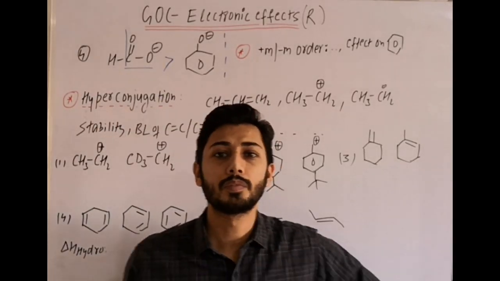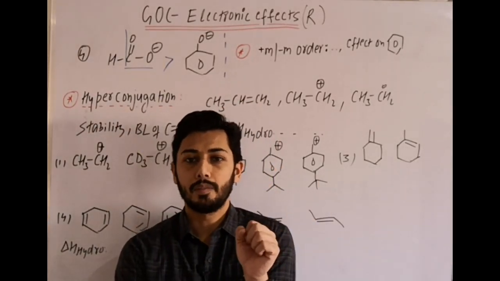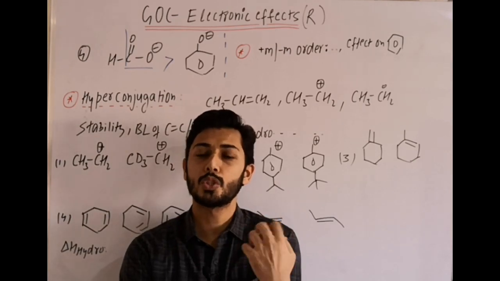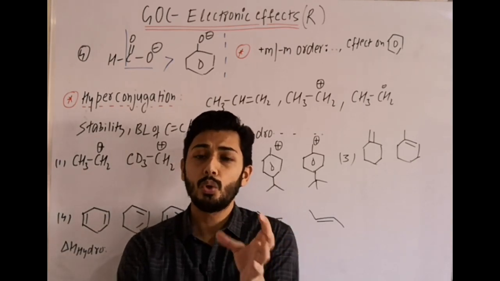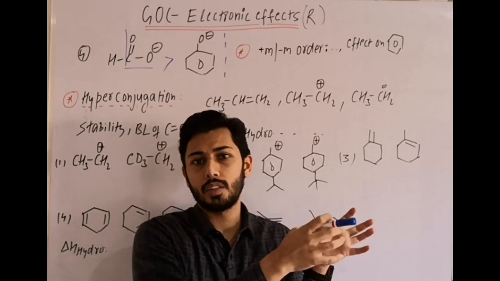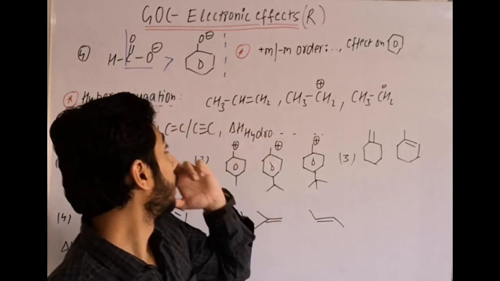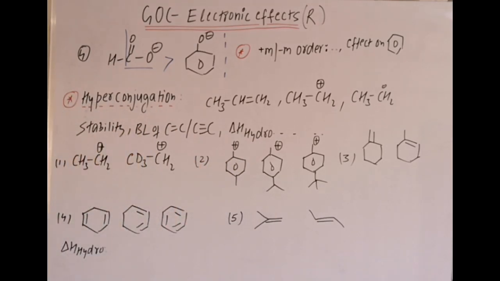Then if we put NO2 group on the benzene ring, then it will withdraw the electron density and make the ortho and para positions more electron deficient. So this topic or this effect we again and again use in other topics as well, right? Then next is hyperconjugation.